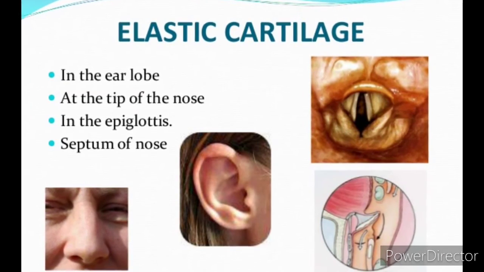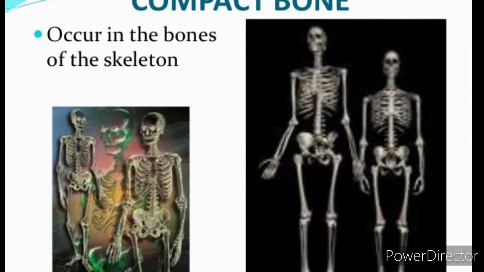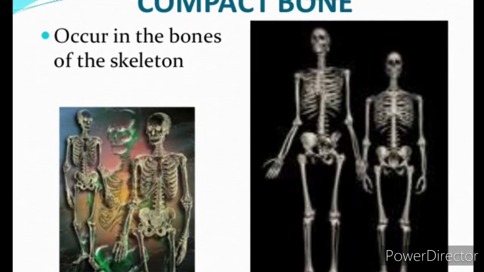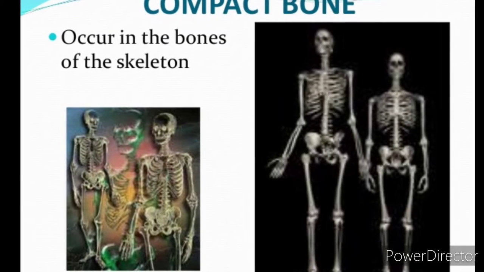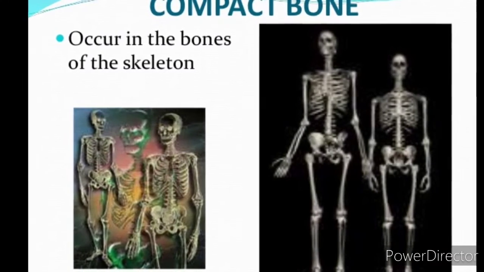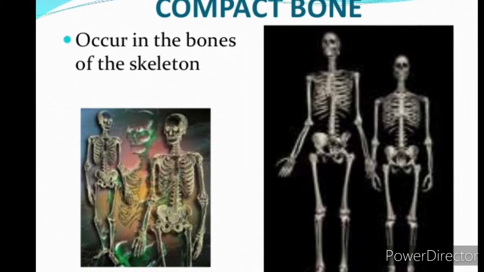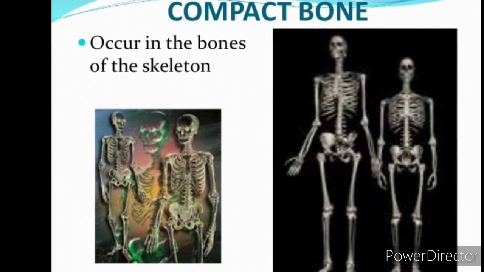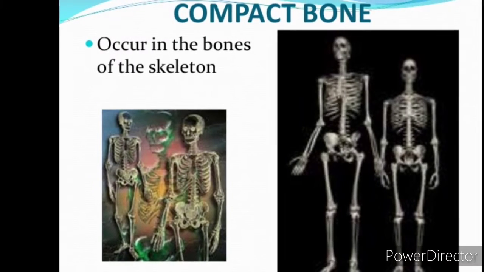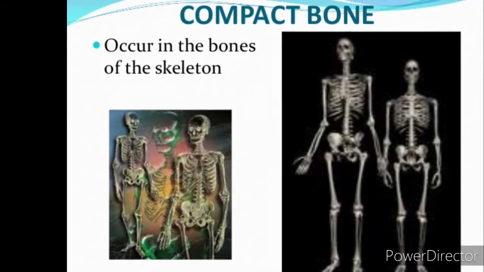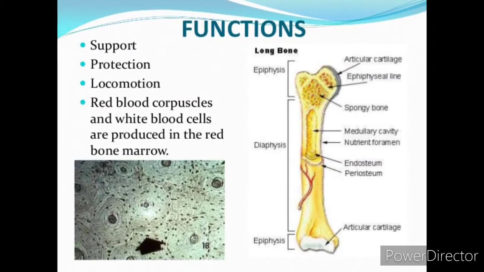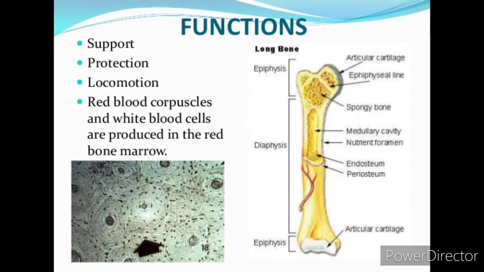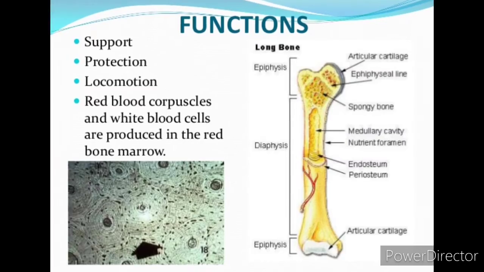And now let us take a look at compact bones. They occur in the bones of the skeleton. Our total skeletal structure is made up of these compact bones. All bones are jointed together with the help of cartilages and tendons, and their functions are support, protection, and locomotion.